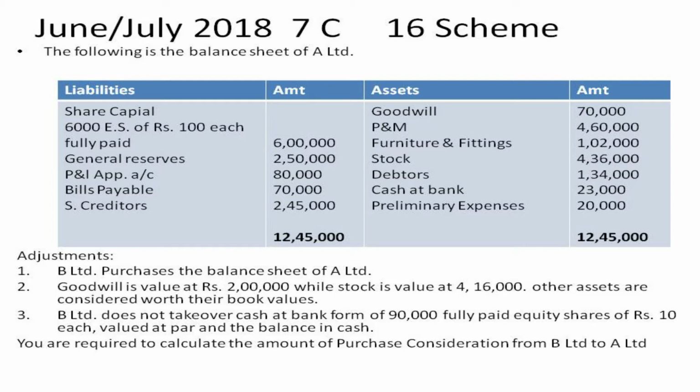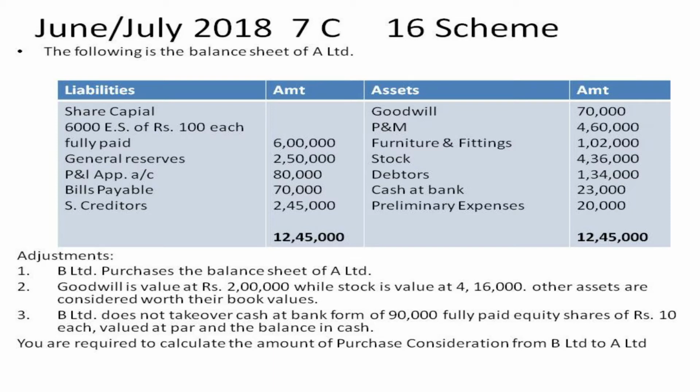Fourth, consideration is to be discharged in the form of 90,000 fully paid equity shares of 10 rupees each, valued at par, and the balance in cash. You are required to calculate the amount of PC from B Limited to A Limited.